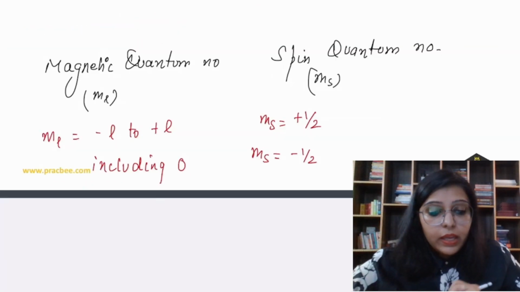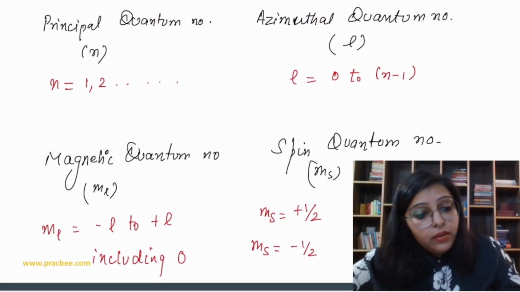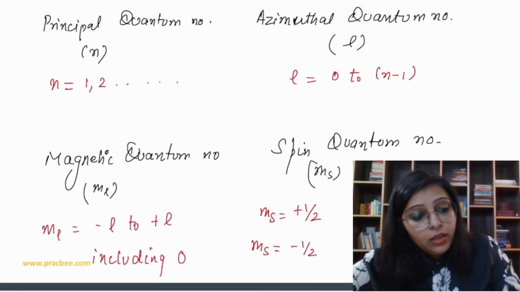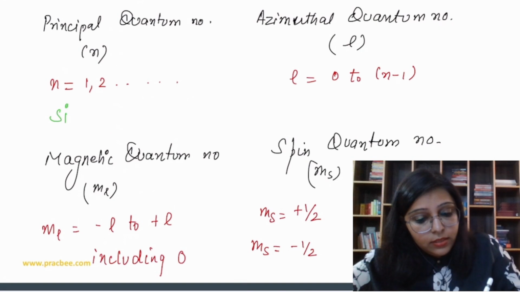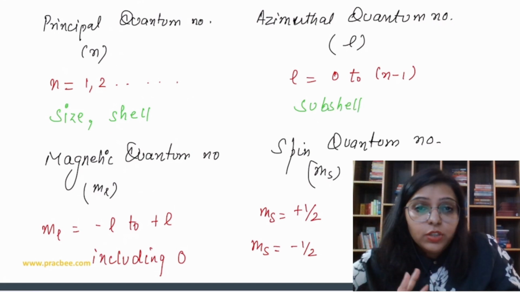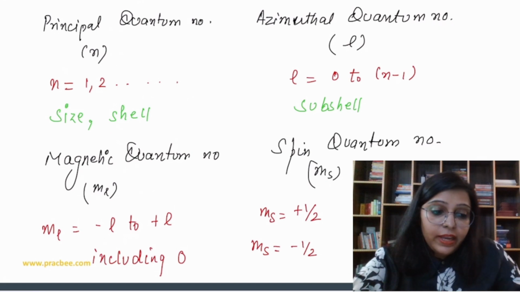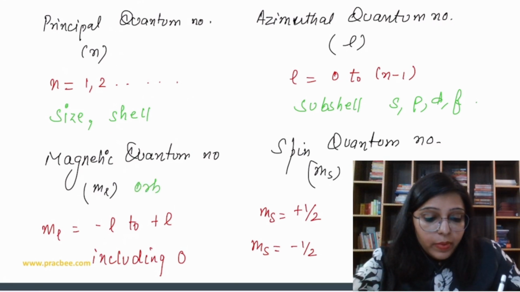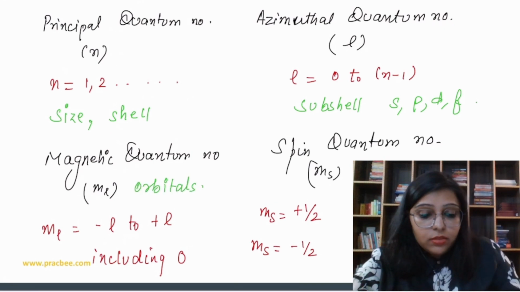The principal quantum number tells us about the size or shell, and the azimuthal tells us the subshell. Each value of the azimuthal quantum number indicates a subshell, and we have s, p, d and f subshells. The magnetic quantum number tells us about the orbitals.